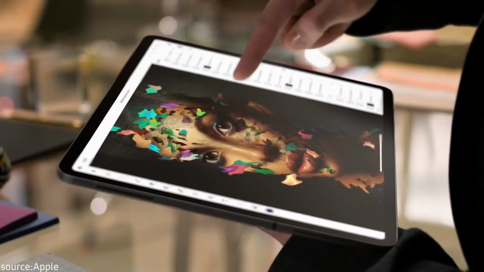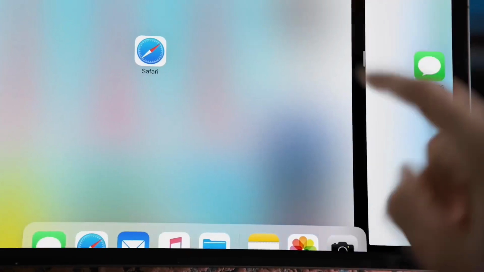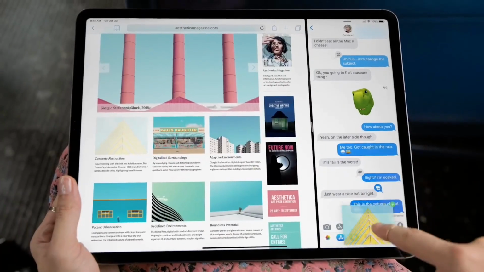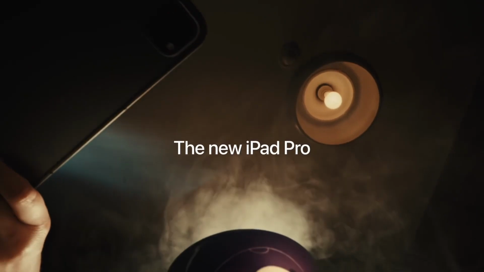iPad operating system 16 to get redesigned multitasking interface for a laptop-like experience. Apple's annual developer conference, WWDC 2022, is right around the corner. The event will most likely have the highlights in the form of iOS 16, iPad operating system 16, and more software updates. Ahead of the event, we have seen several rumors regarding new iOS 16 features.